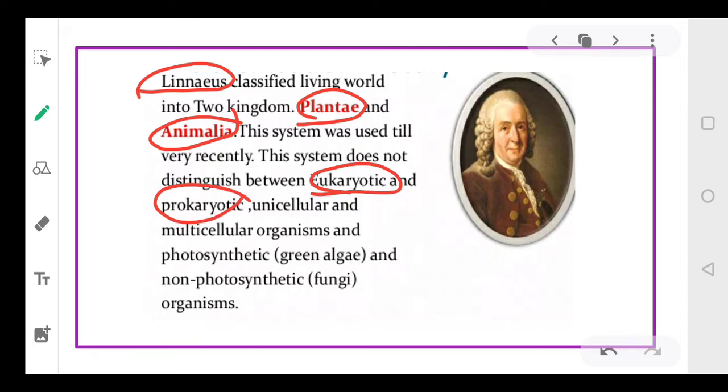There was no distinction between unicellular and multicellular organisms. And further, it could not distinguish between photosynthetic and non-photosynthetic organisms. Because of these drawbacks, that it could not distinguish between important characteristics like unicellular, multicellular, prokaryotic, eukaryotic, and photosynthetic and non-photosynthetic, this system failed.